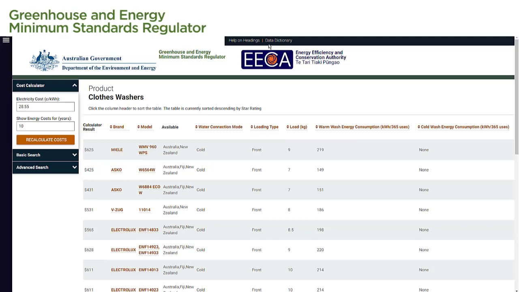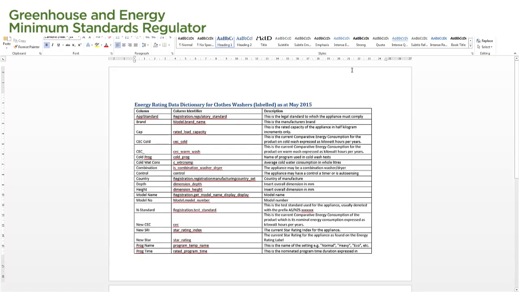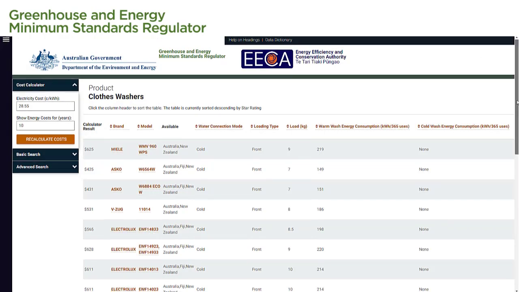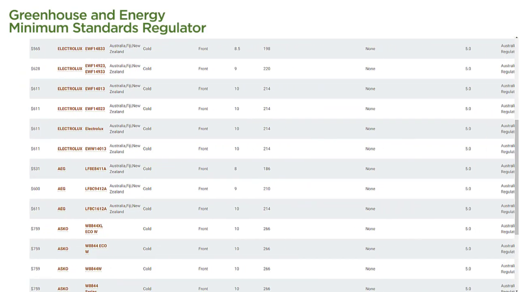To download the data dictionary, we select the Data Dictionary link at the top of the page next to the Help on Headings link. The file will then download to our computer. We return to our search results and we can scroll down and across to see more details.